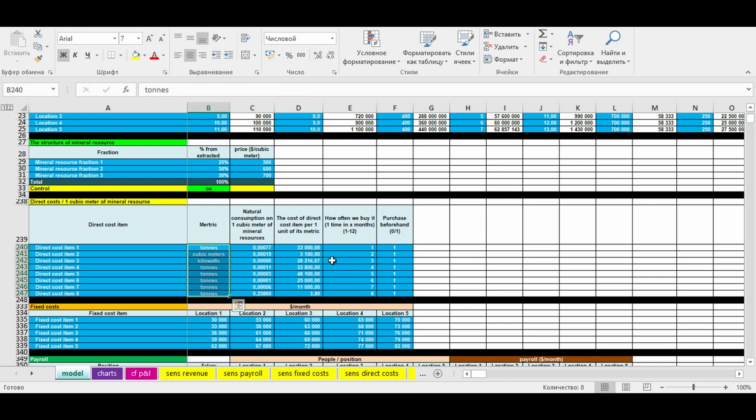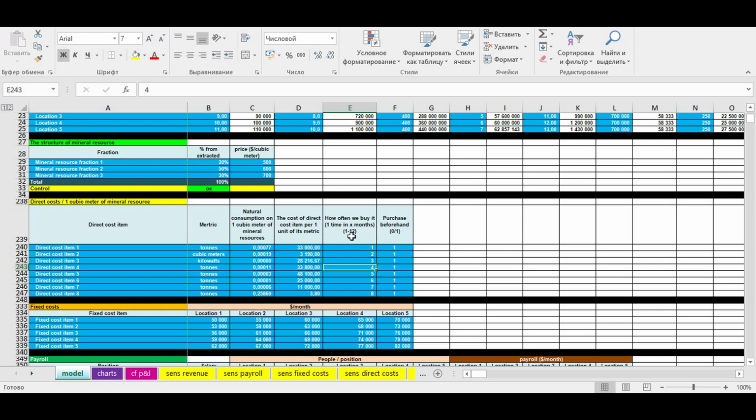The next column describes how often you buy each direct cost item. 1 means you buy it every month. 4 means you buy it once in 4 months. 12 means you buy it once a year. Here you can enter amount from 1 to 12.